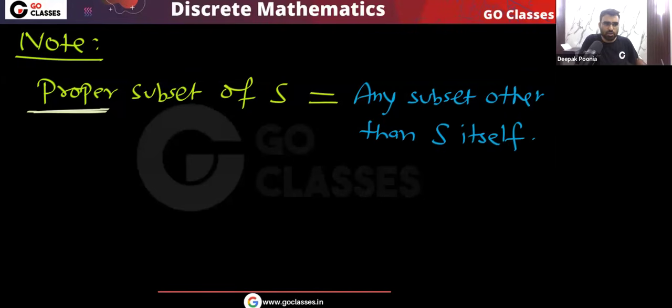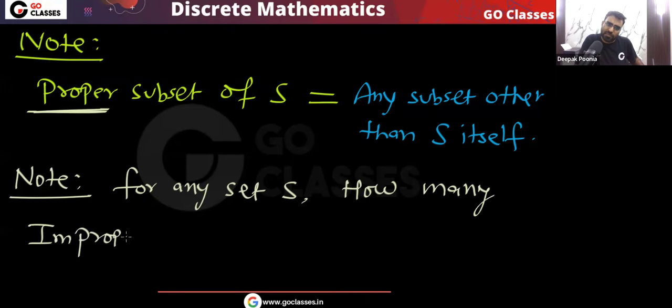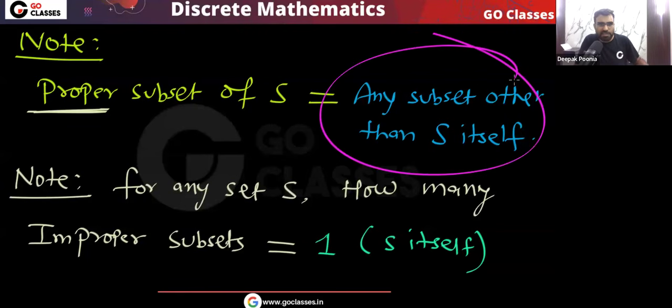Other than S itself. Yes or no? So remember, for any set S, how many improper subsets are there? That will be equal to 1. That will be S itself. I hope you understood. So S is the improper subset of S. Every other subset other than S is a proper subset.